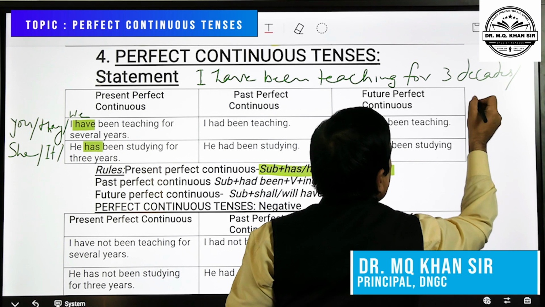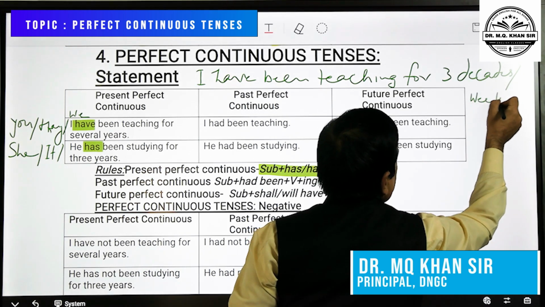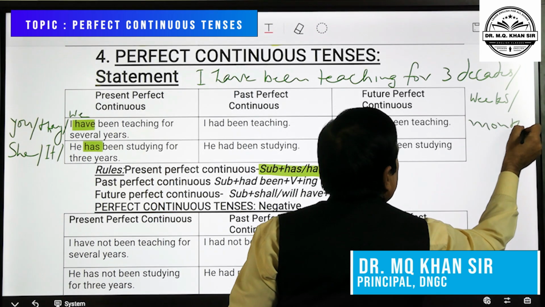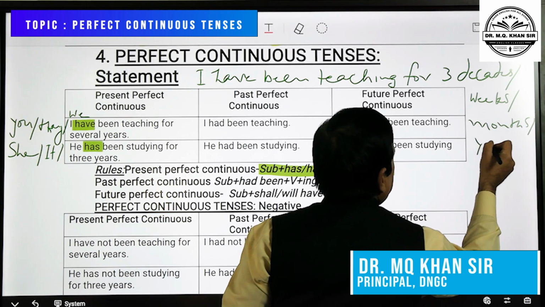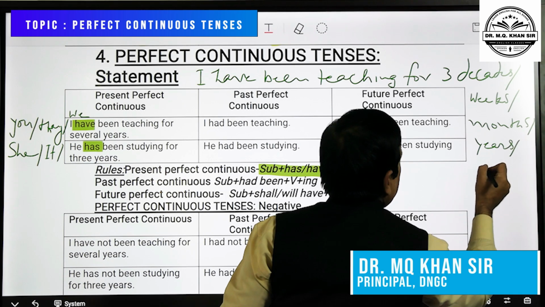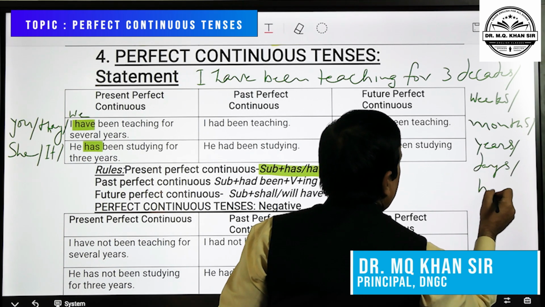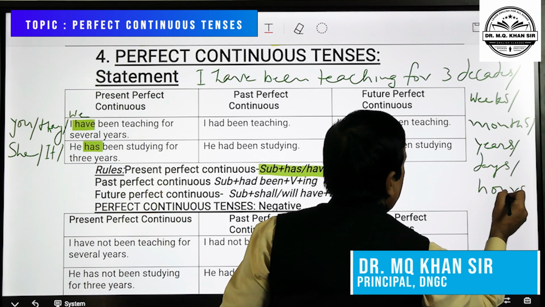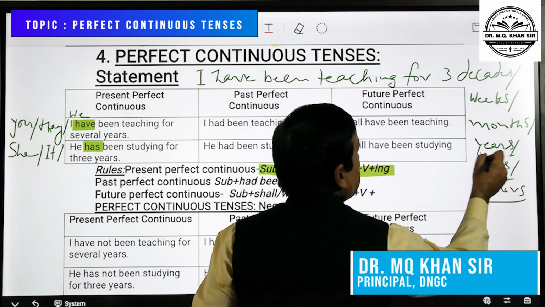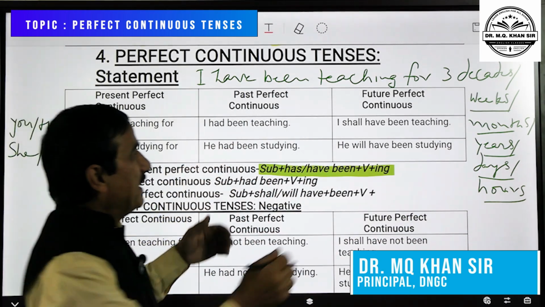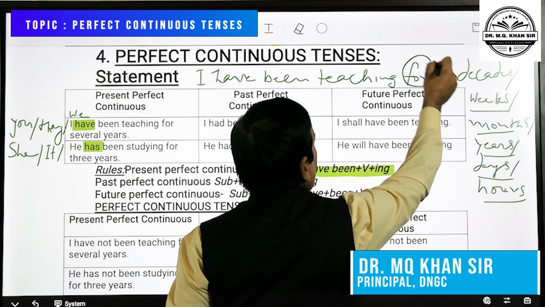Weeks, months, years, days, minutes, hours, all these are periods. So, before a period, always for will come.